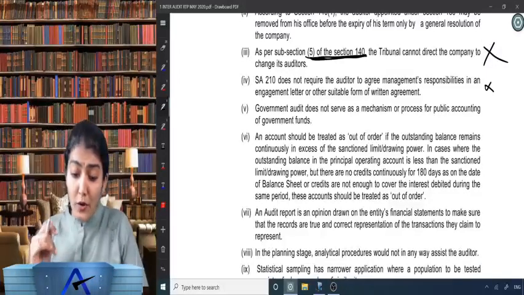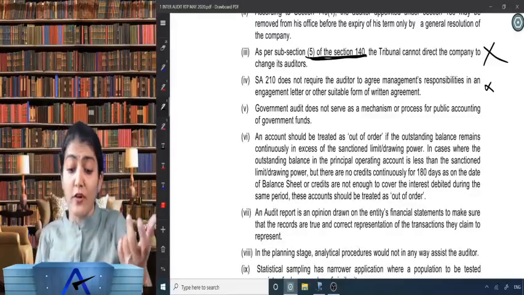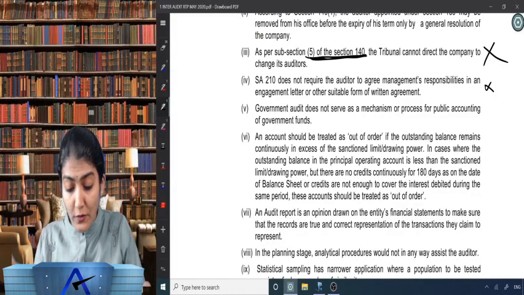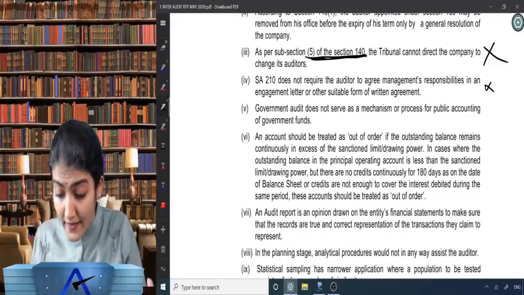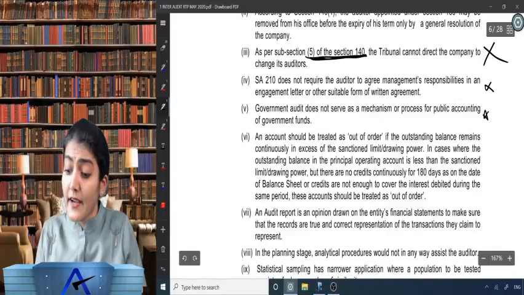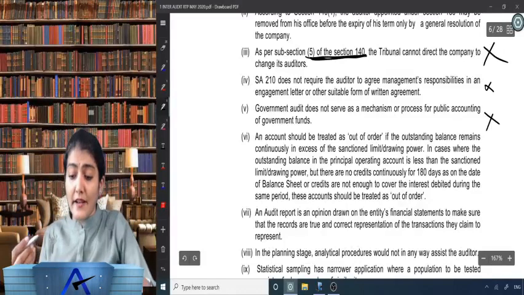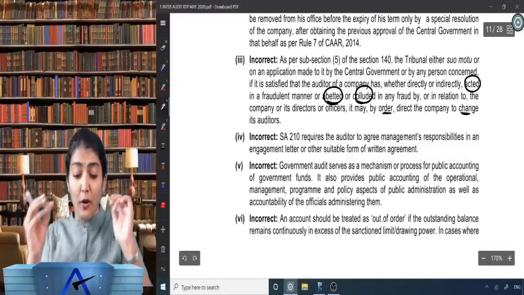Okay, government audit does not serve as a mechanism or process for public accounting of government funds. Again what? It does serve, right? So again wrong over there. It does serve as a mechanism for public accounting of the government funds. Right?